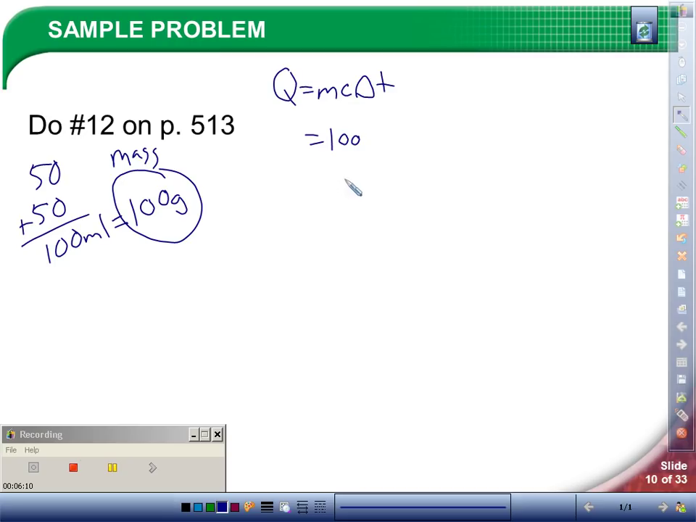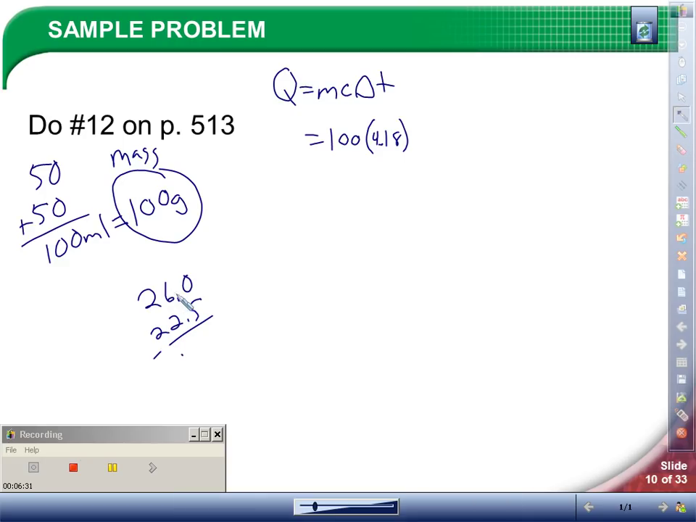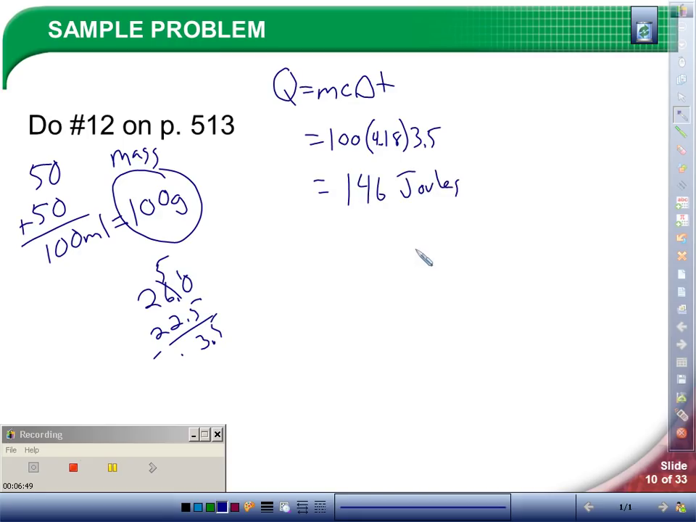Specific heat, again, that is from our table in our book. And the change in temperature for this problem, we are going from 22.5 degrees to 26 degrees. And so our change in temperature is 3.5 degrees. And if we multiply that out, we get our answer.